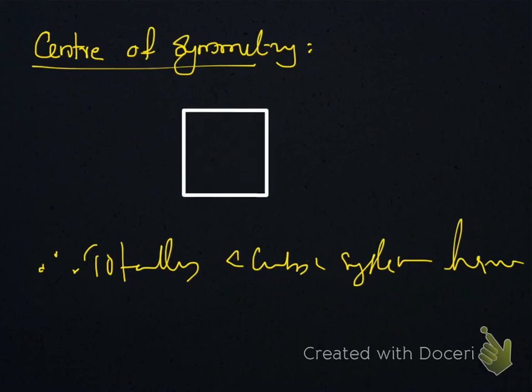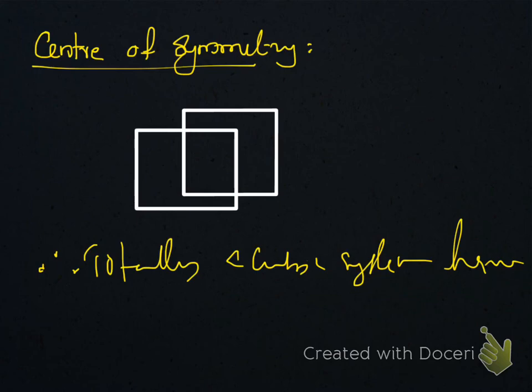What is center of symmetry? Again, you go for a cubic system, and in a cubic system this point is called center of symmetry. The importance of that point is, this point is not in front face, not in back face, not in left or right face. It is just at the midpoint of the cube. When we draw a line from this point in opposite direction, it will meet identical entity at equal distance.